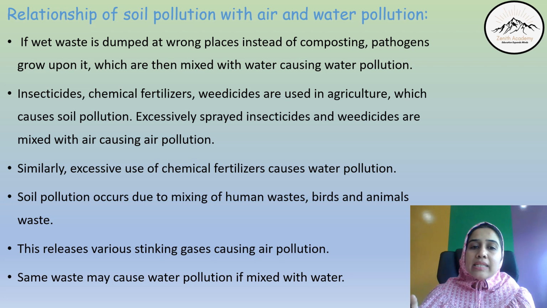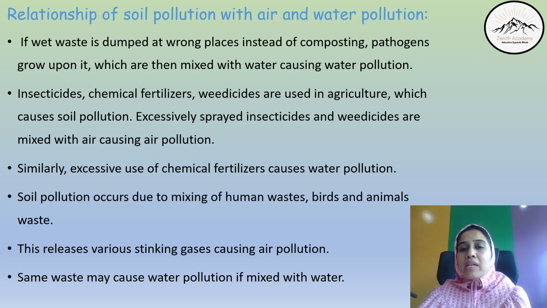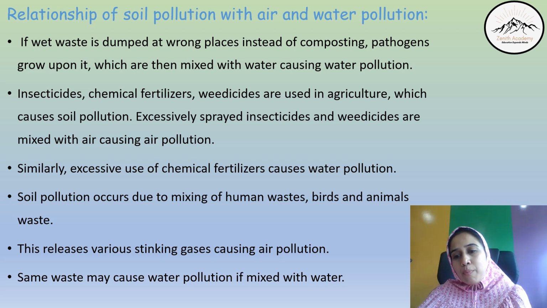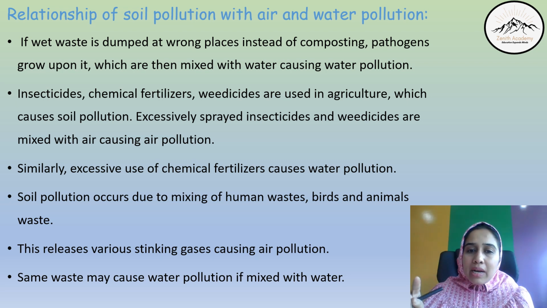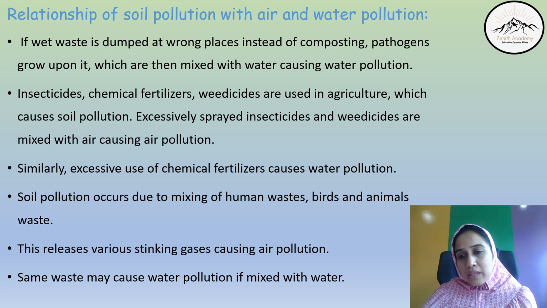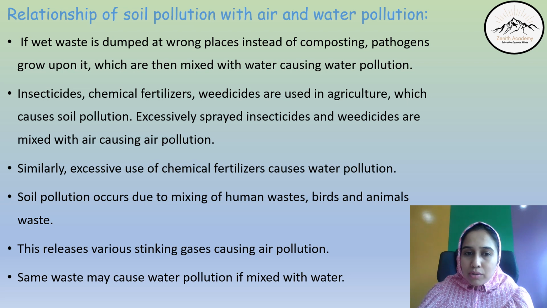Insecticides, fertilizers, chemicals, and weedicides are all used in agriculture, which causes soil pollution. Then excessively sprayed insecticides and weedicides also cause air pollution. Similarly, these excessive fertilizers also enter the water stream and cause water pollution.